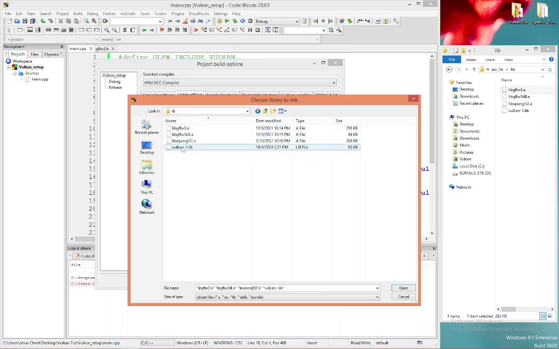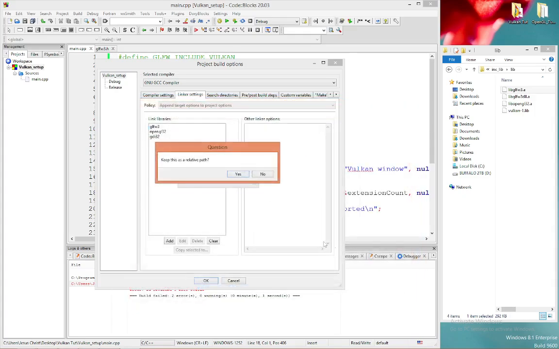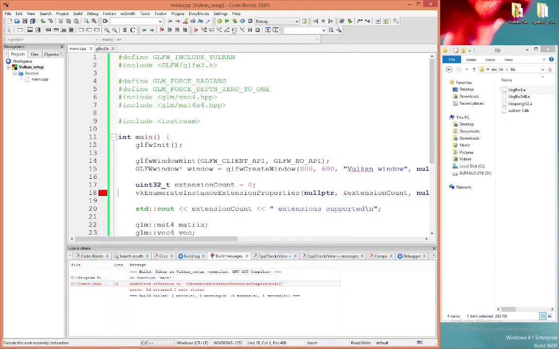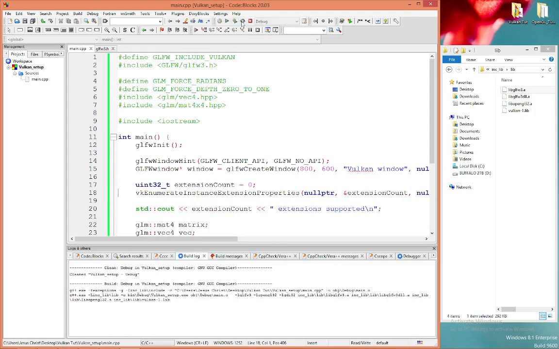You have your vulkan-1.lib. You have your libglfw3.a. You have everything that you need right there. You want to highlight them and you want to click open. Keep this as a relative path. Click yes. Click OK. Click OK. We'll run a rebuild to see what it's asking for. And everything should be fine.